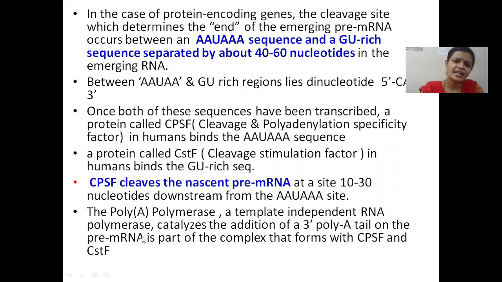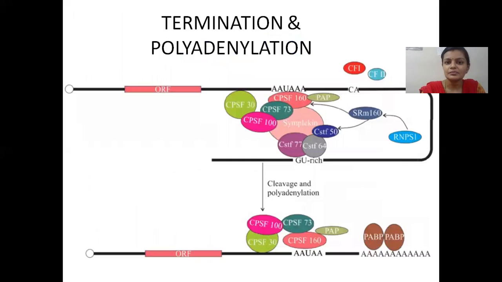So these three proteins are involved in terminating of transcription. So what they do is they bind to the specific regions. These proteins bind to these signal regions after transcription is over. So these proteins bind on the mRNA.